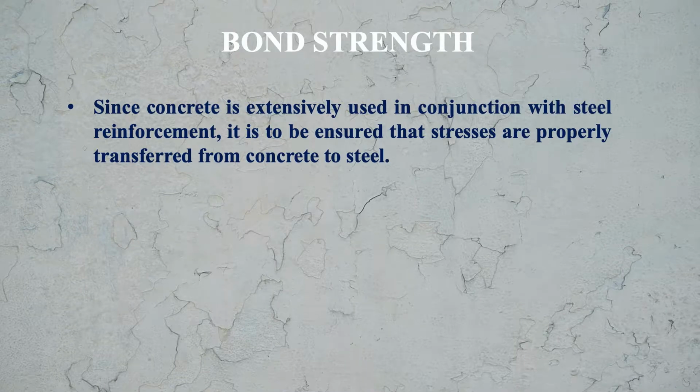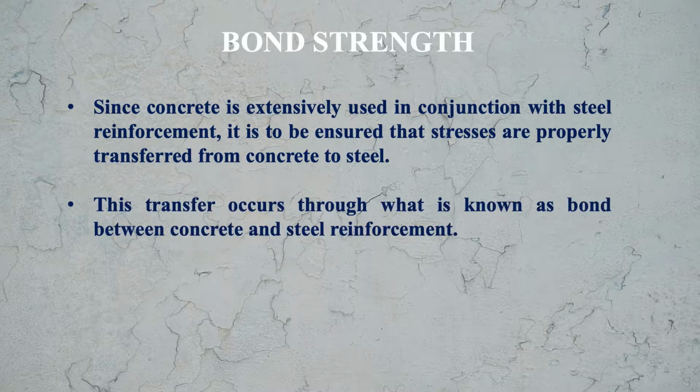Now let us see the effect of bond strength. Since concrete is extensively used in conjunction with steel reinforcement, it is to be ensured that stresses are properly transferred from concrete to steel.